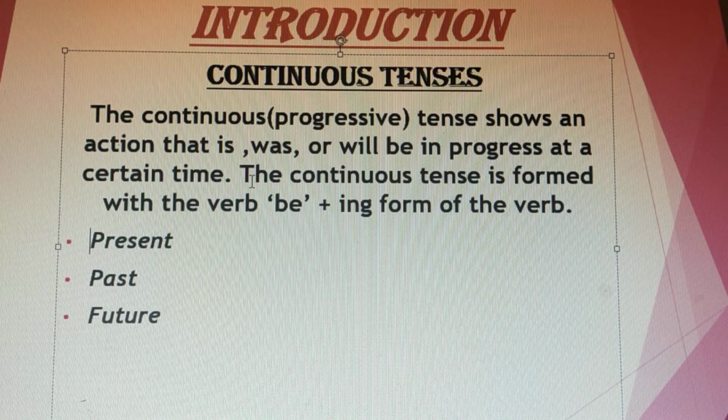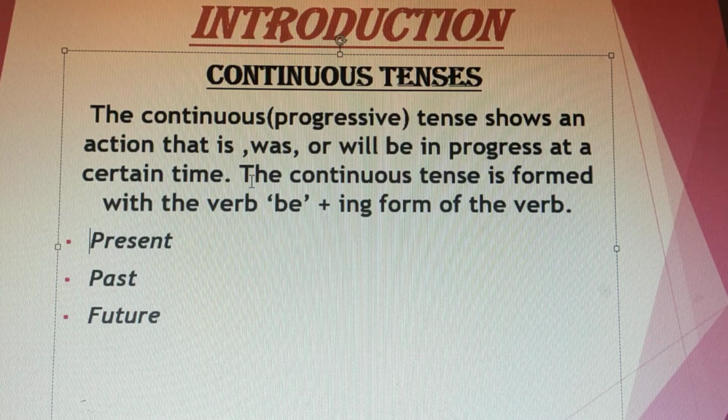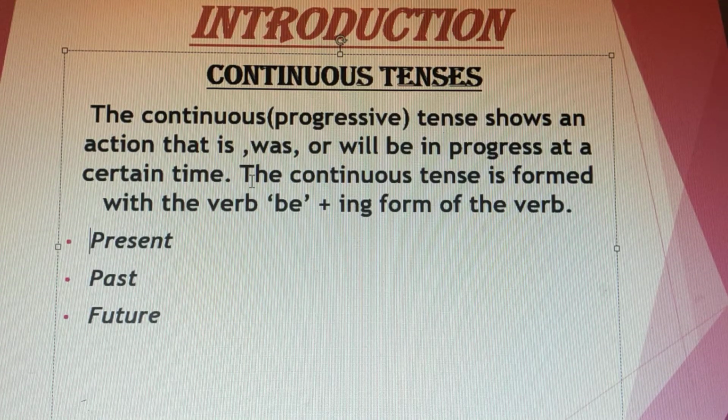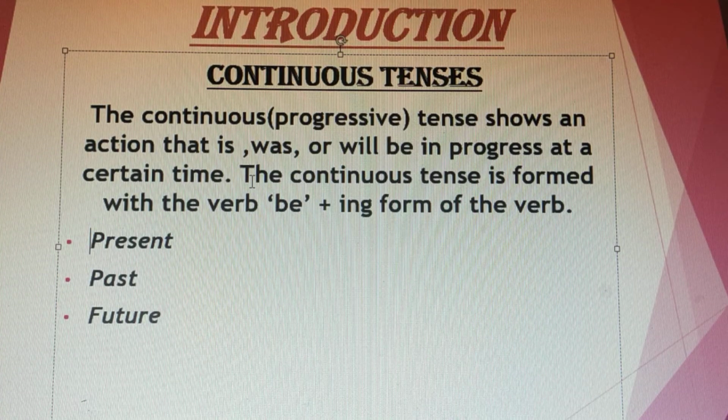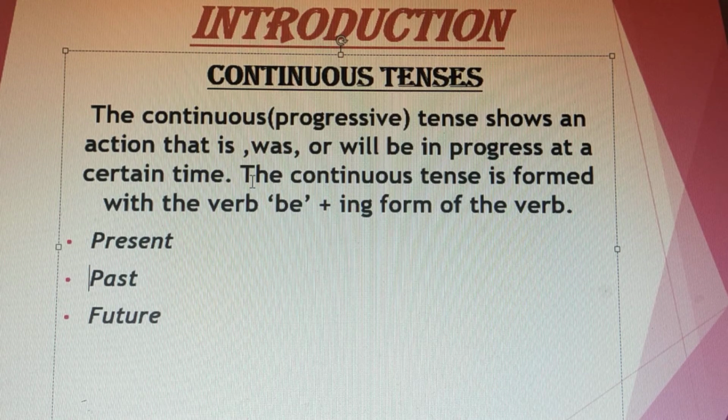The continuous tense is formed with the verb be plus the ing form of the verb. Now, what's that be? If it is present time, it will be is, are, and if it is past, it will be was, were. If it is future, then it will be shall be or will be. Now this is clear, what is continuous tense. Now, let's begin the very first tense, that is present continuous.